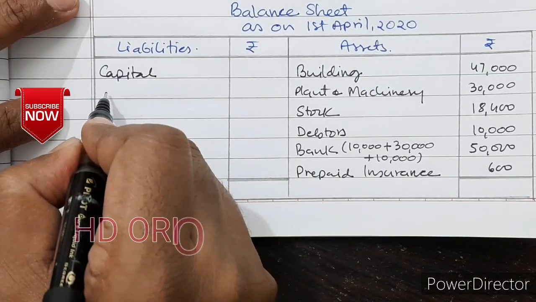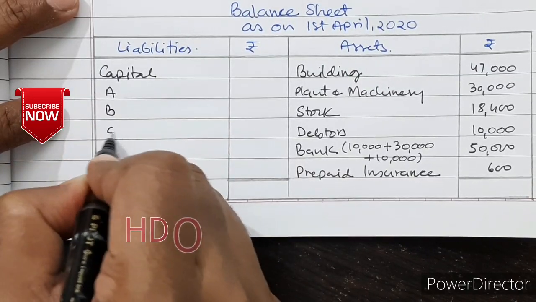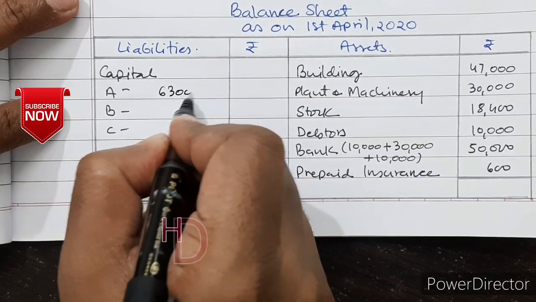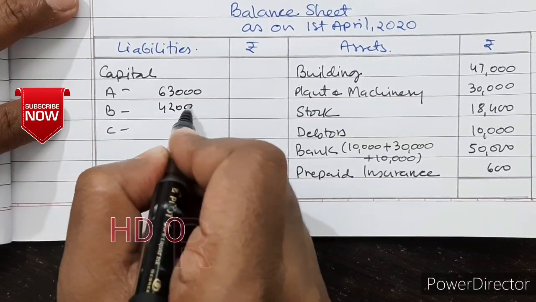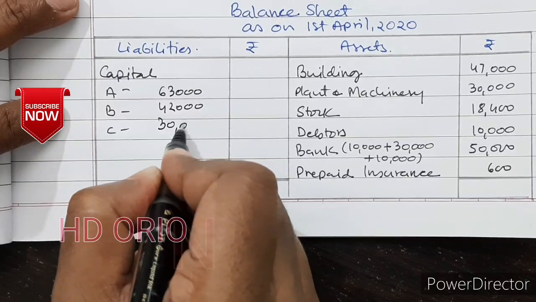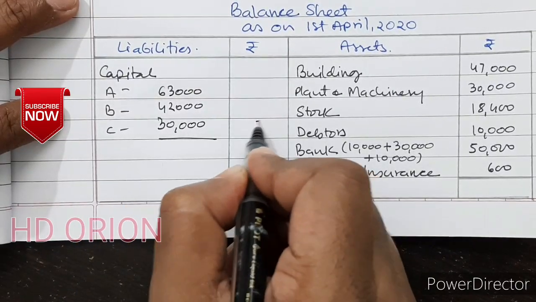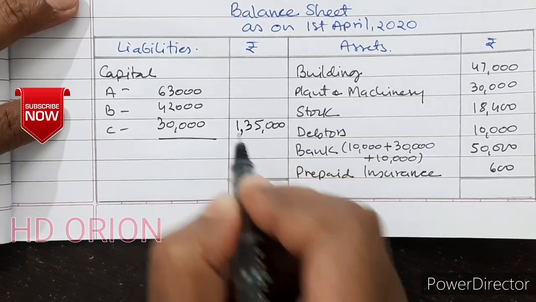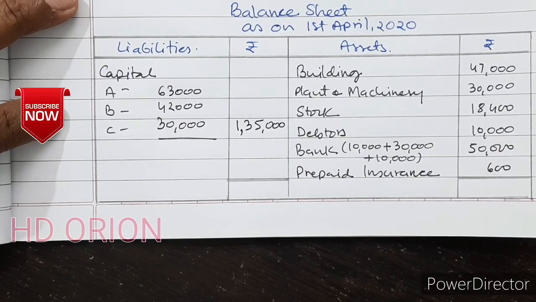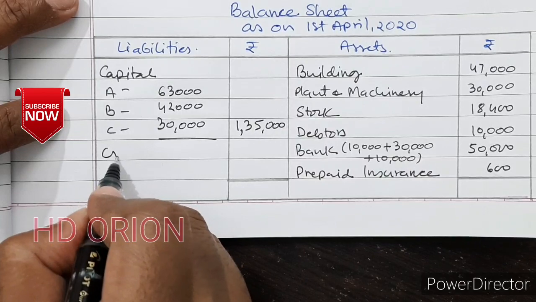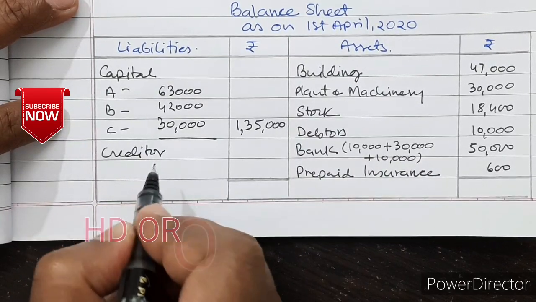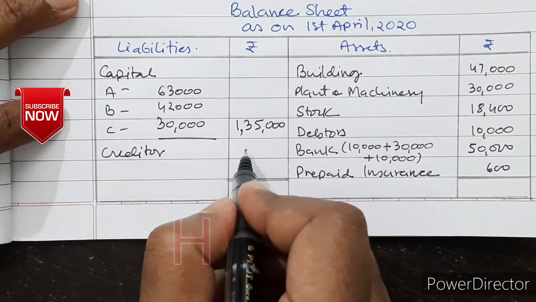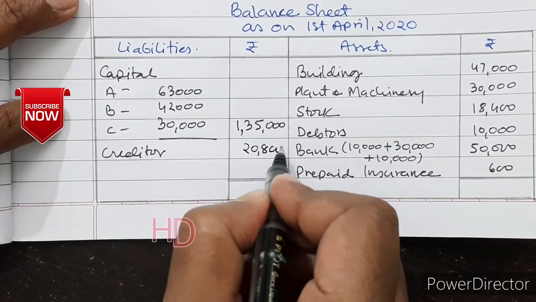To the liability side, first is the capital of all the three partners A, B and C. It is 63,000 plus 42,000 plus 30,000. So it will be 1,35,000. And creditors will increase by rupees 800 for unrecorded purchase, so 20,800.